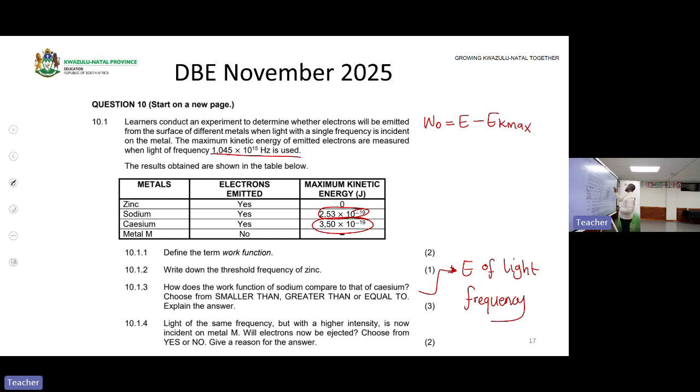So which means for both sodium and potassium, energy remains constant. It does not change. Now, just a little example.